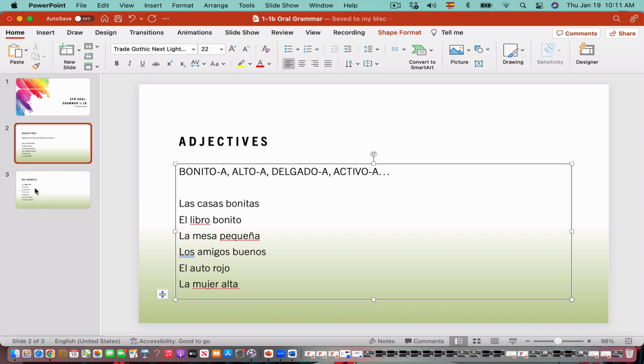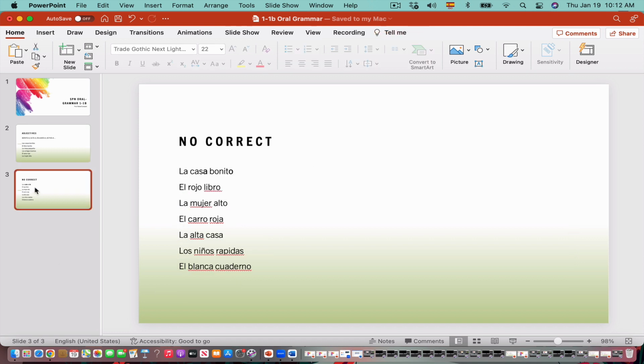Okay. Now, students usually make mistakes when they form adjectives, with problems like these. For example, la casa bonito. The problem here is that the adjective is placed in the right place, but casa is a feminine noun, so it should be bonita instead of bonito. You see what the problem is?